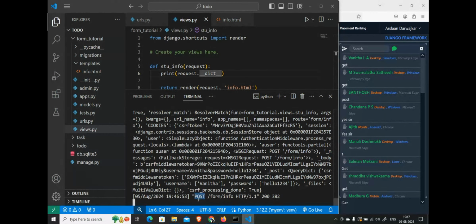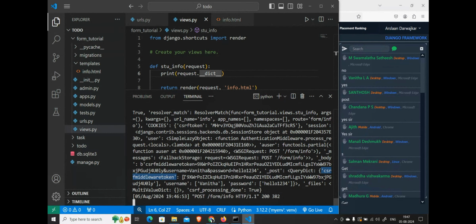It is a post request, and when it is a post request, see here, I'm getting this query dictionary where I have something called a CSRF middleware token. Correct? We were not getting this token when we were using the get method.